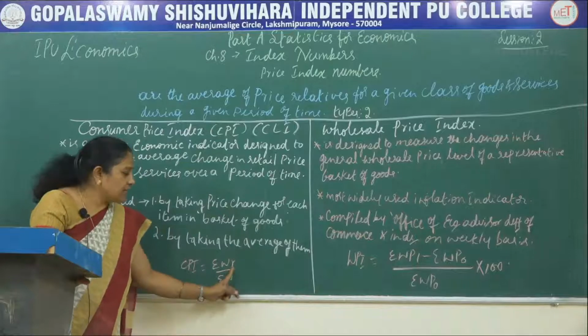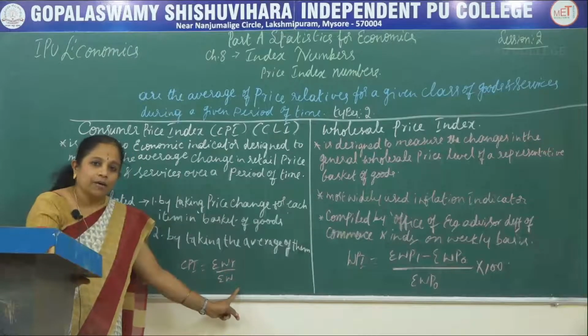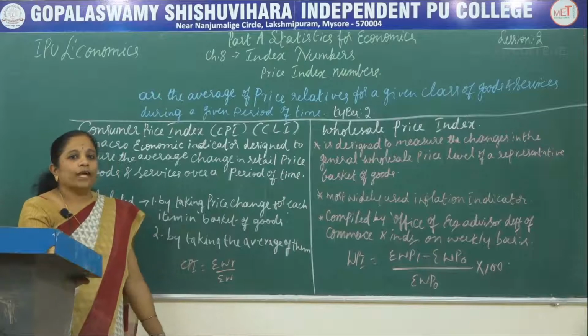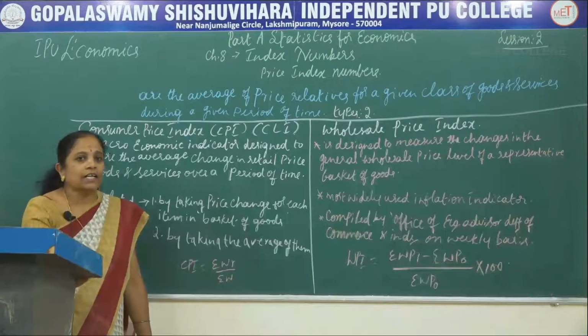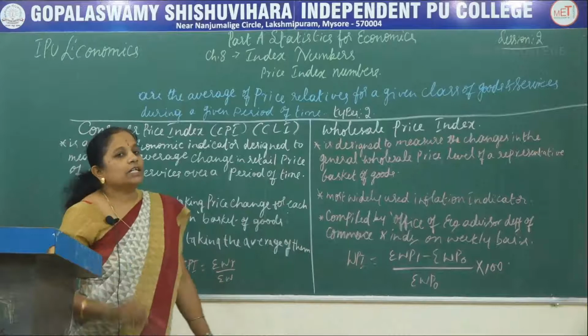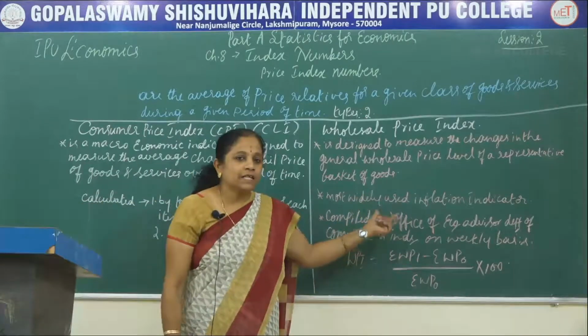CPI equals sigma W divided by sigma W. These W are the weights of the variations in the retail prices. Now let us see what are the wholesale price indexes.